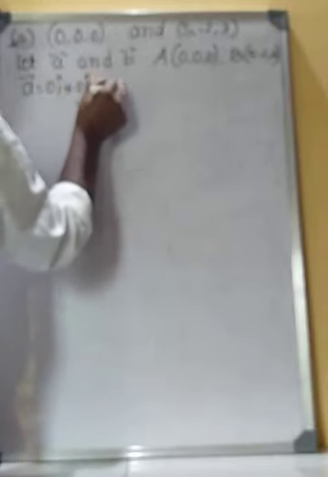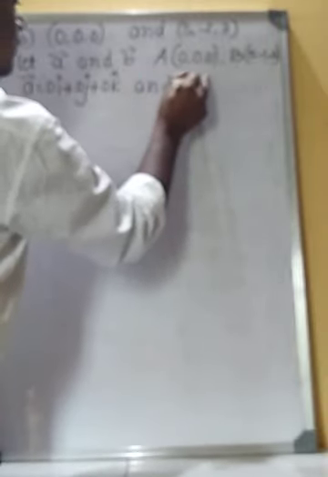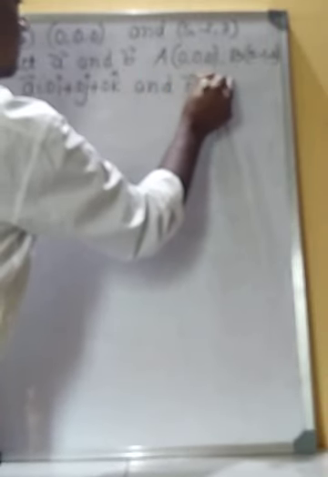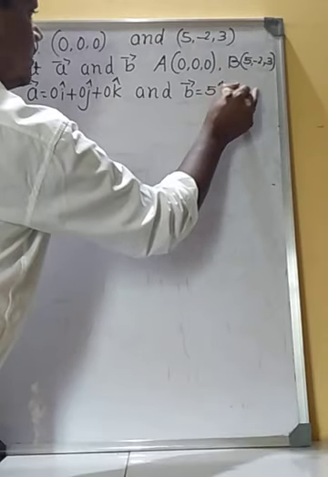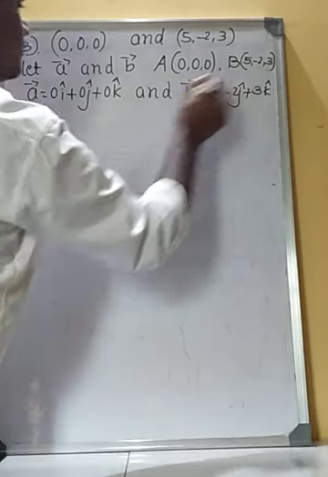Therefore, vector A is equal to 0i plus 0j plus 0k and vector B is equal to 5i minus 2j plus 3k.